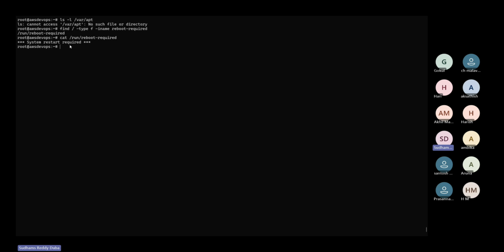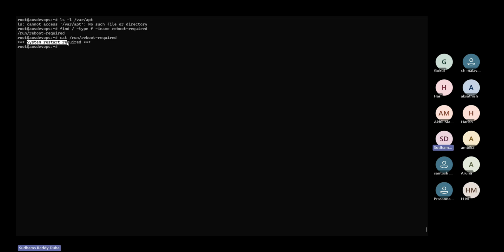Anyway, coming back to the point, I found this particular file by using the find command. When I teach the find command, you will understand the importance of this approach. You can see, I don't know the path of the file, but I know the file name. In those conditions, we have to use the find command to know the path of the file. So I found it. Now we can see the file.